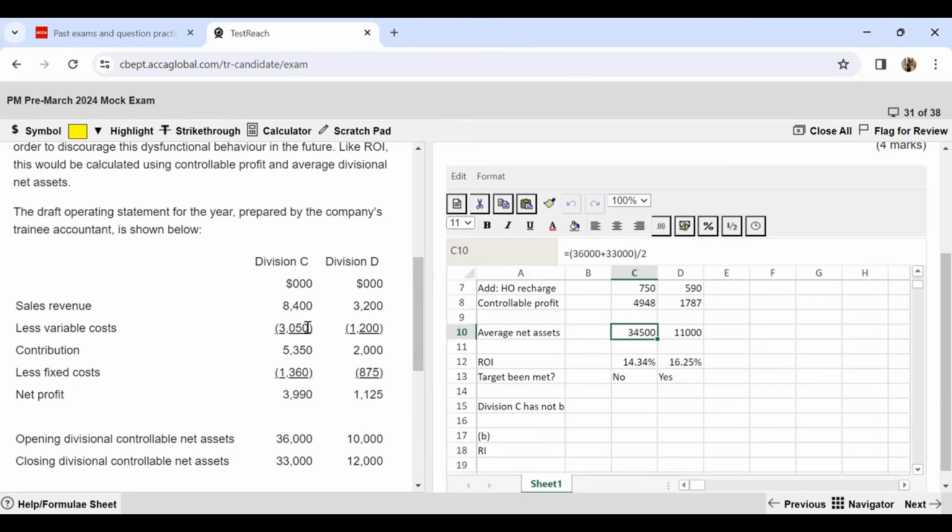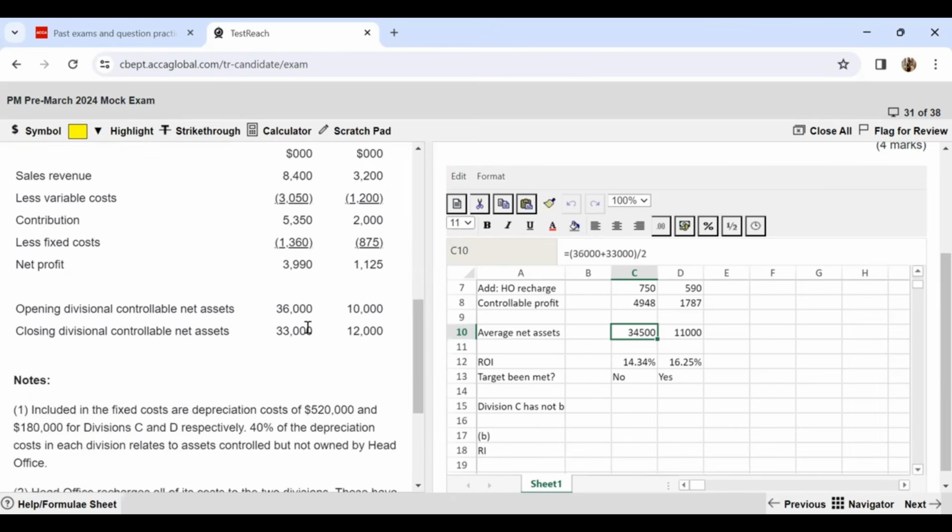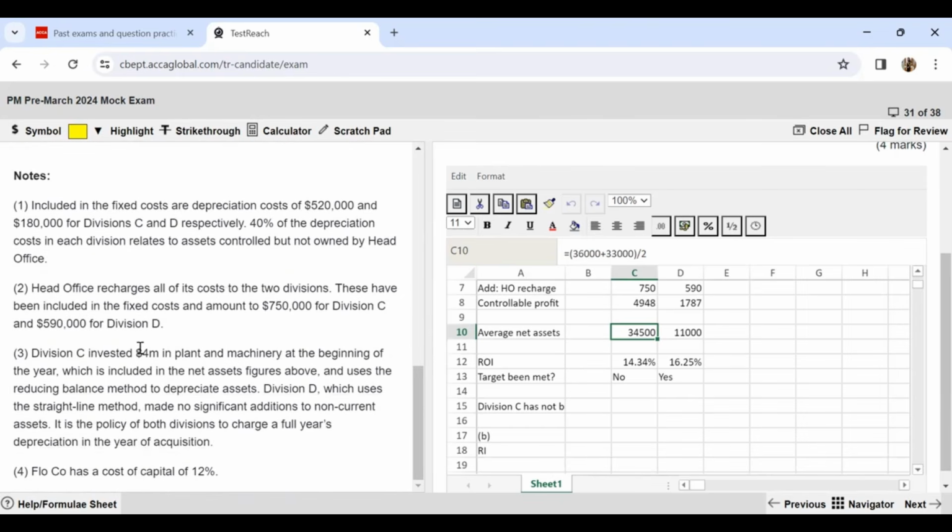So with the additions in statement 3, we see over here that division C has invested in plant and machinery, and they are using the reducing balance method. The fact that they are buying so many assets increases the denominator.